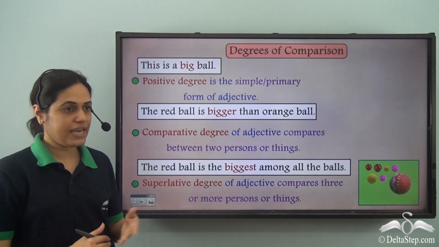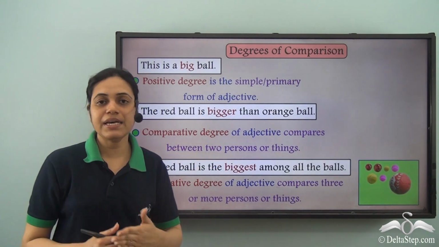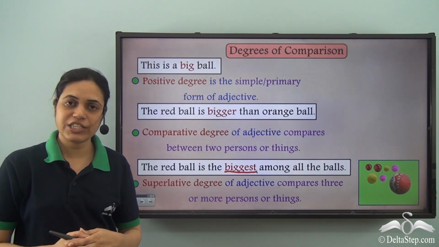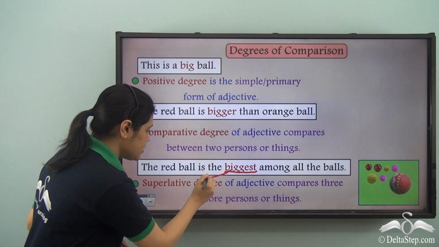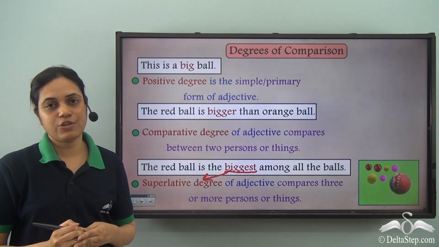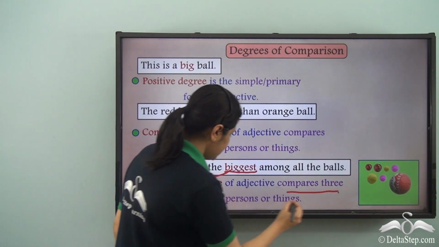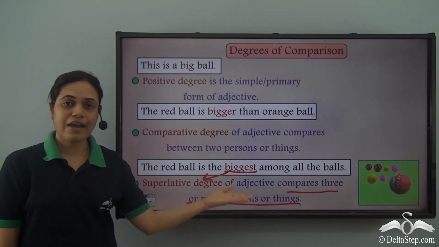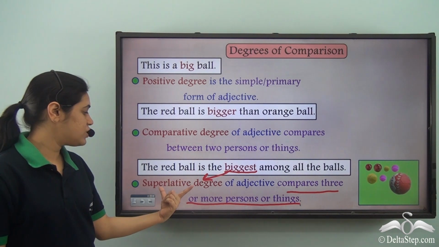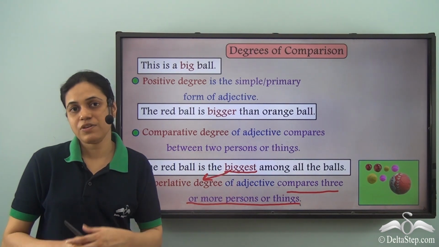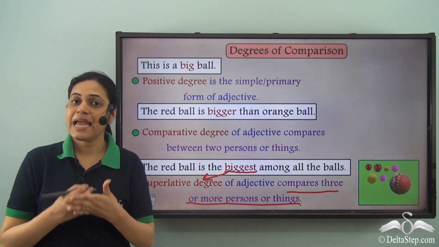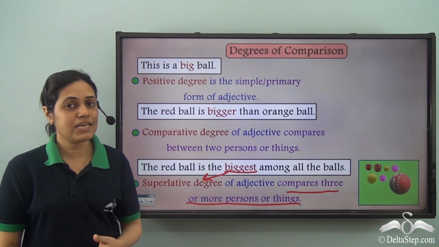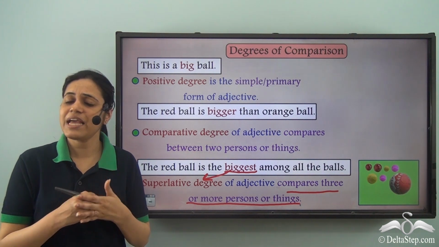And when I say that the red ball is the biggest among all the balls, so biggest is another form of the adjective big. It is called the superlative degree of adjective. It compares three or more persons or things. So whenever we have more than two, we use the superlative degree of adjective. It is used to compare any number more than two, be it 3, 4, 5, 6, 500, 5,000, any number.